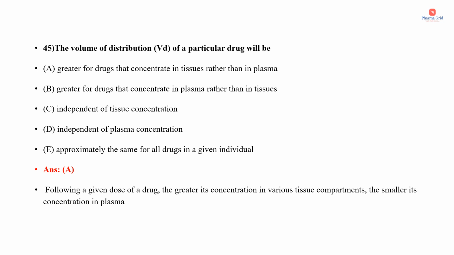then there will be low volume of distribution. Okay, and suppose if the drug is sequestered or concentrated more in the tissues, the plasma concentration of the drug will be low and there will be high volume of distribution.